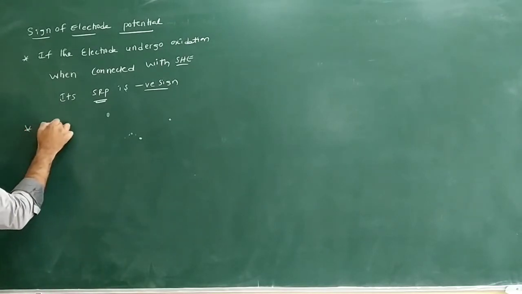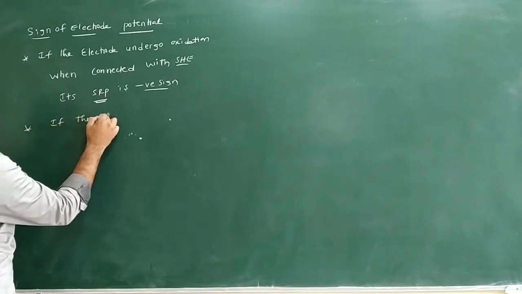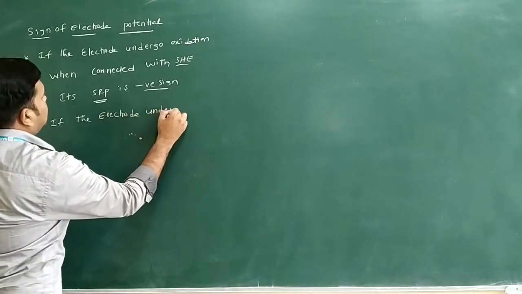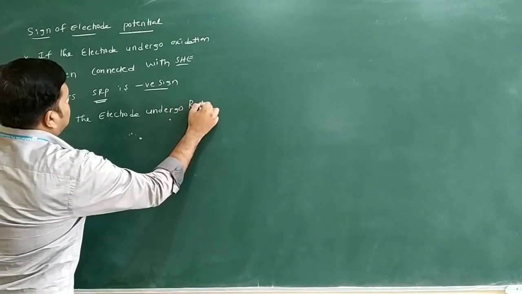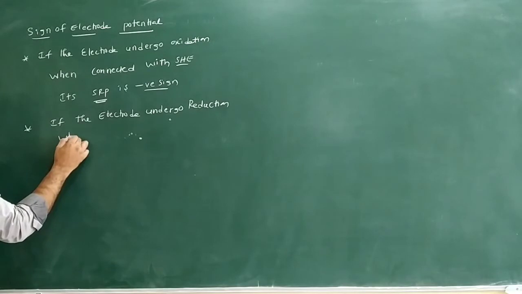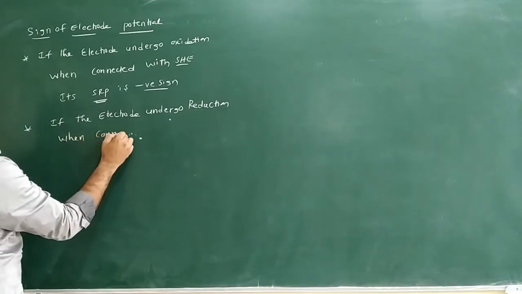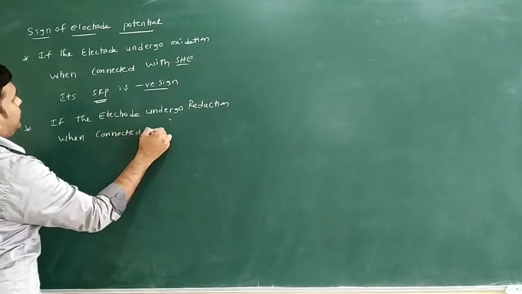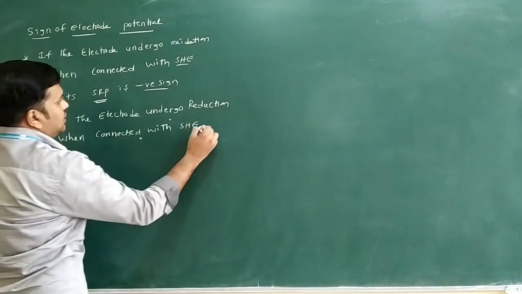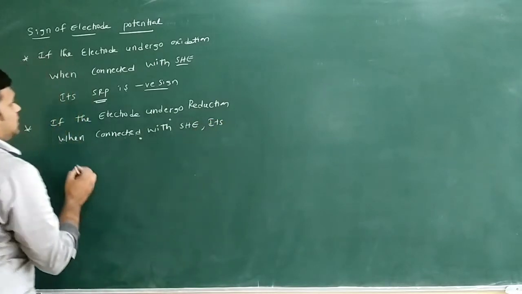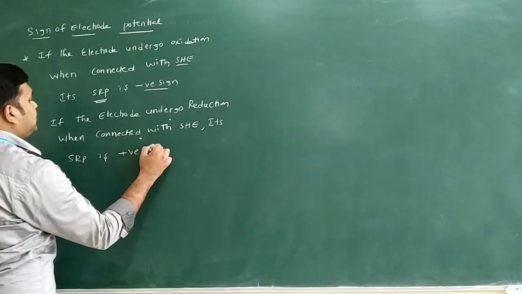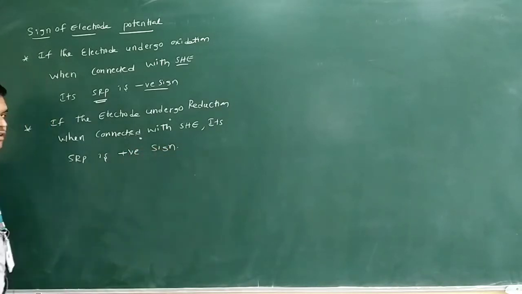You will see the next one. If the electrode undergoes reduction when connected with the standard hydrogen electrode SHE, its SRP is given what sign?